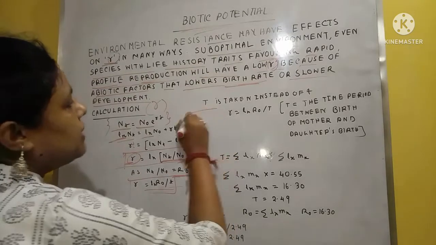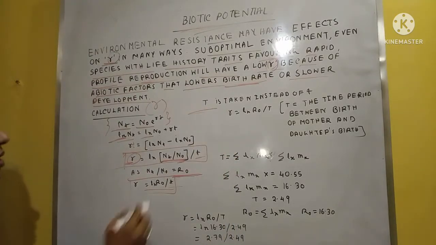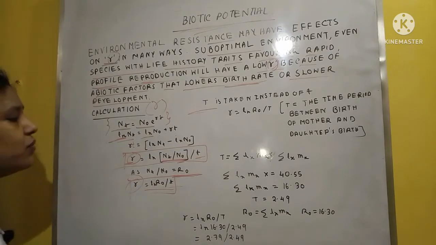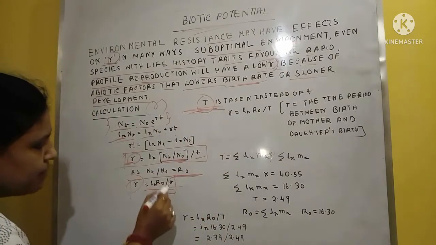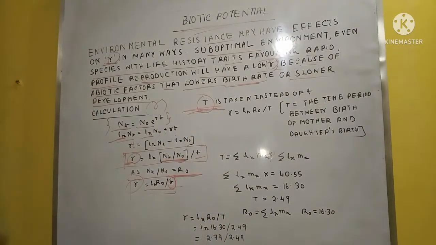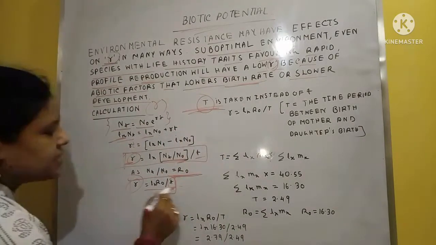One thing is very important: when we calculate the R value, we must take capital T by replacing the small t.